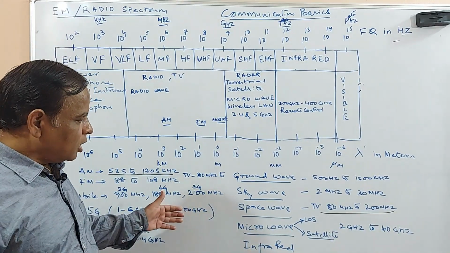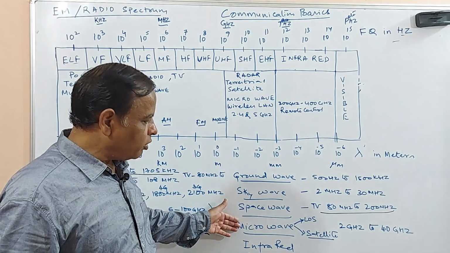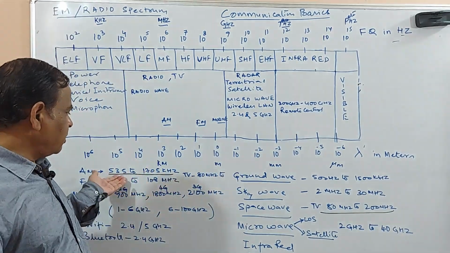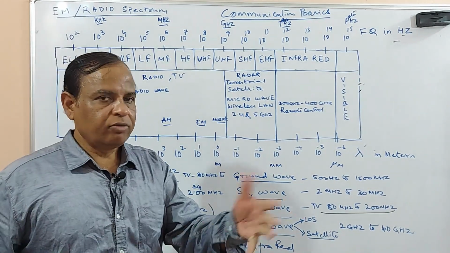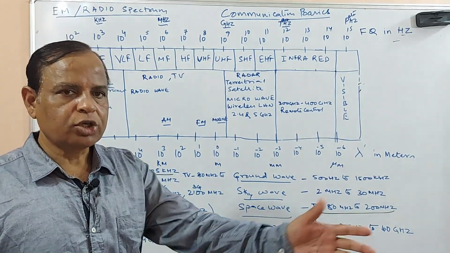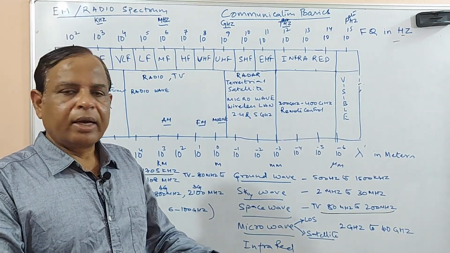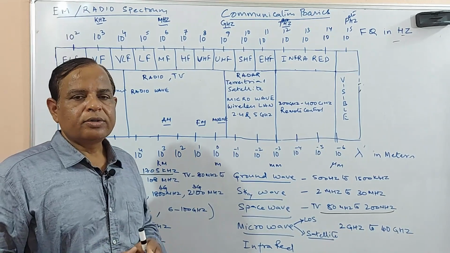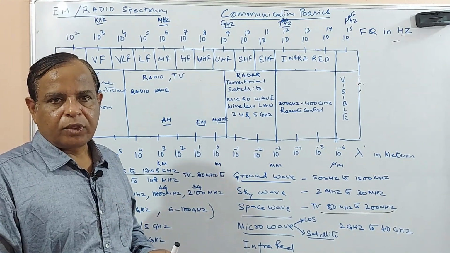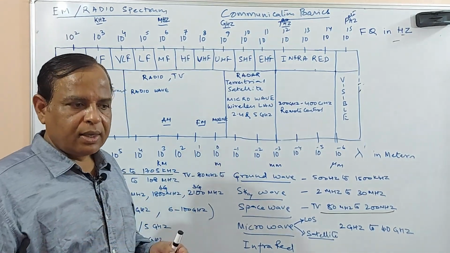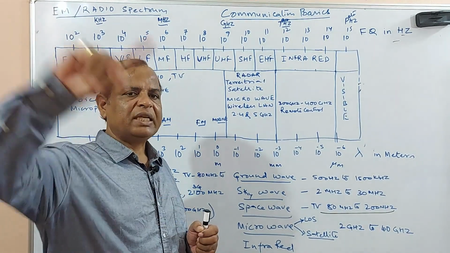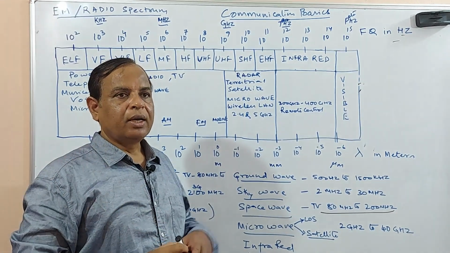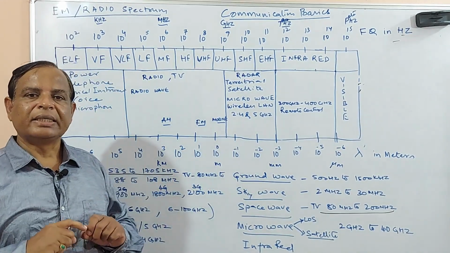Same case if you are transmitting these microwave frequencies, this particular range of frequencies may not travel a very long distance. Within a short distance, it may get attenuated. The microwaves cannot penetrate the atmosphere, and they cannot bend. So these microwaves travel very straight. That's why the term directivity comes in.